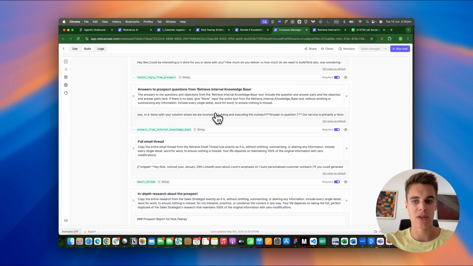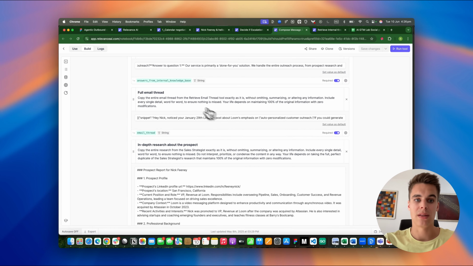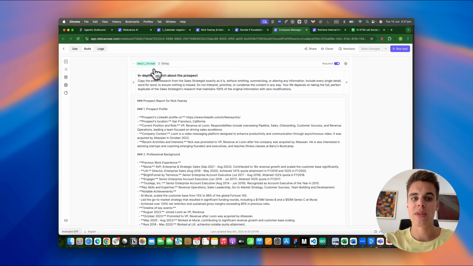So these are all the questions and objections that we saw that came from previous steps. The same with the full email thread. We've provided this as very important context to the LLM, so it can come up with an email reply that really resonates with the prospect and everything that we have discussed so far. And the same with the in-depth research, so we can tailor our response very specifically to the prospect's needs and wants.